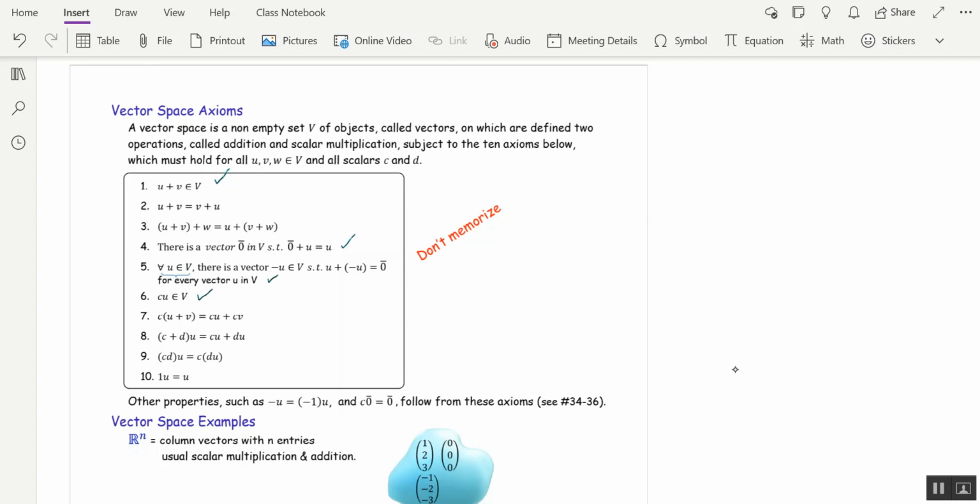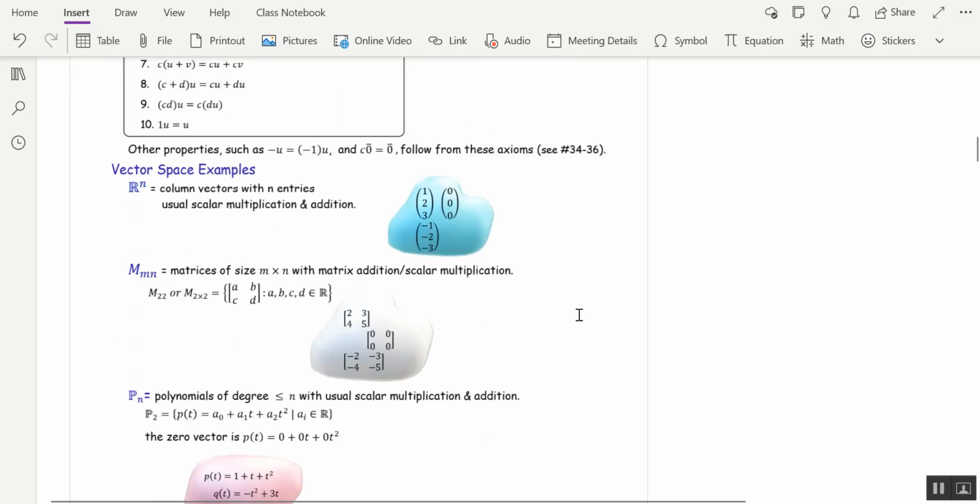So let's look at some examples. The most familiar example is Rn, which is the set of column vectors with n entries. Here I have a representation of R3, and I've only given 3 vectors in R3, but of course there are infinitely many. Any vector of this form a, b, c, where a, b, c are real numbers, is in R3. So we can see that the zero vector is in R3, the vector 1, 2, 3 is in R3, and the negative of that would be negative 1, negative 2, negative 3.